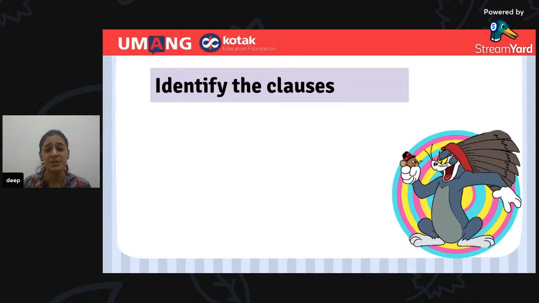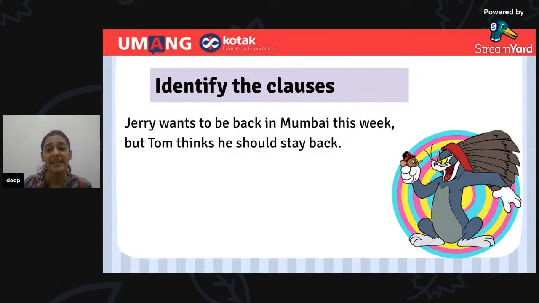Now what you all will be doing is you will be identifying the clauses, whether it is an independent clause or it is a dependent clause. So for independent clause, you can write IC, and for dependent clause, you can use the term DC. So here comes the first sentence for you all on the screen. So get ready. Jerry wants to be back in Mumbai this week, but Tom thinks he should stay back. So this is your sentence.